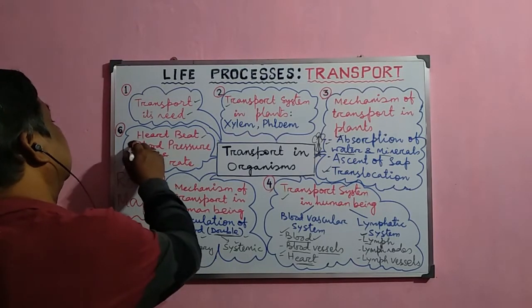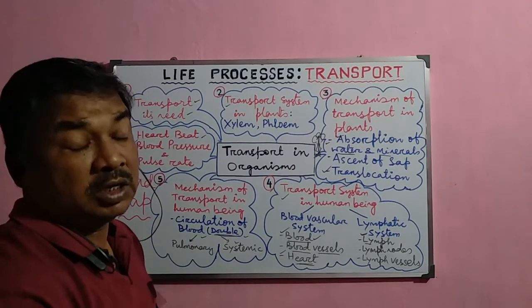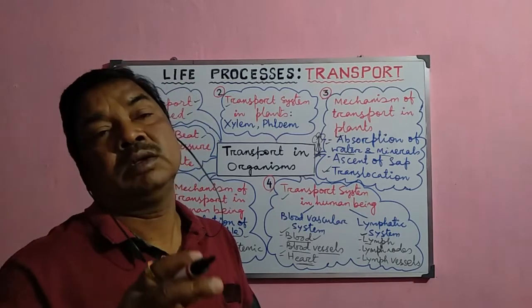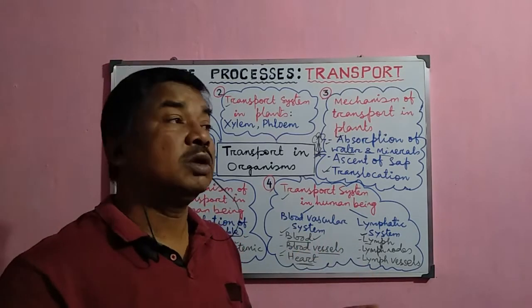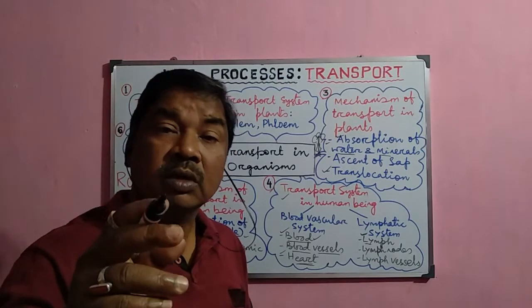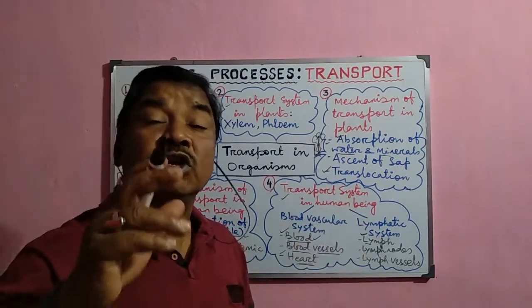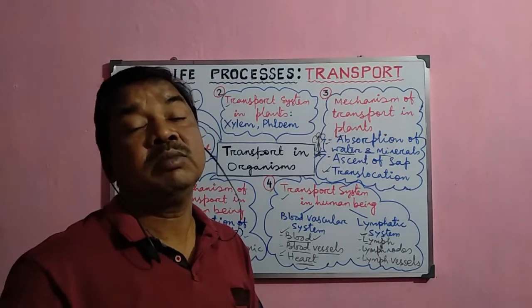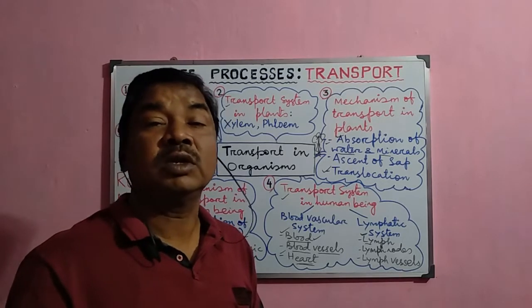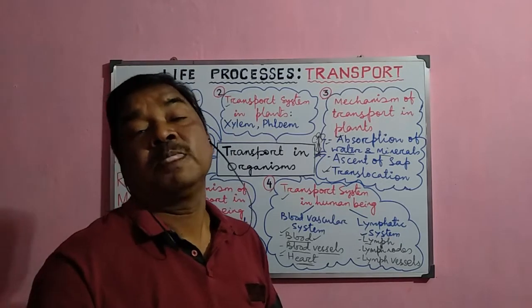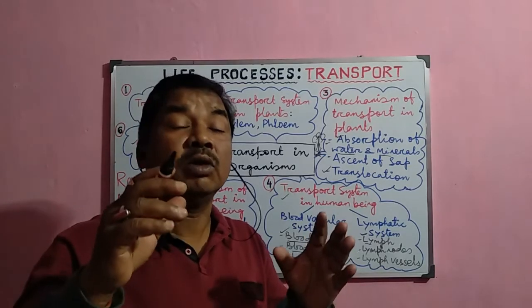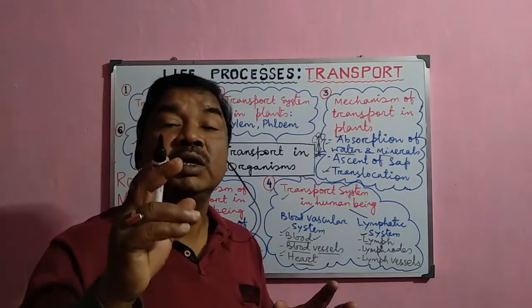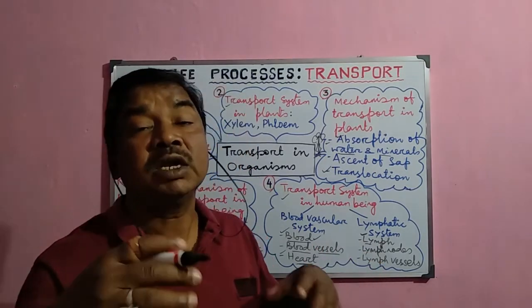Next, we shall study the blood pressure. Blood is a fluid, circulating throughout the body, so there must be some pressure there. Without pressure, it cannot flow. So what is the systolic pressure? When the ventricle contracts, the pressure is more, and that is called the systolic pressure. And when it is relaxed, at that time also blood flows, that is the relaxation pressure, called the diastolic pressure. Now, what is the normal blood pressure in a human being? It is 120 by 80. 120 is the systolic pressure and 80 is the diastolic pressure.